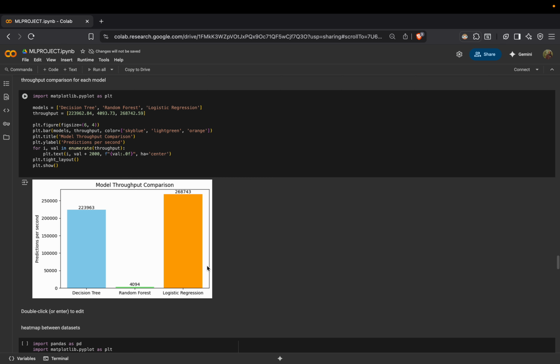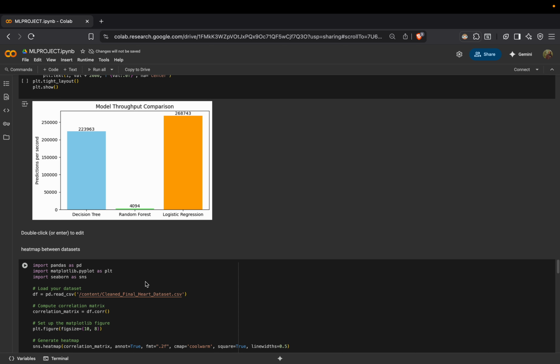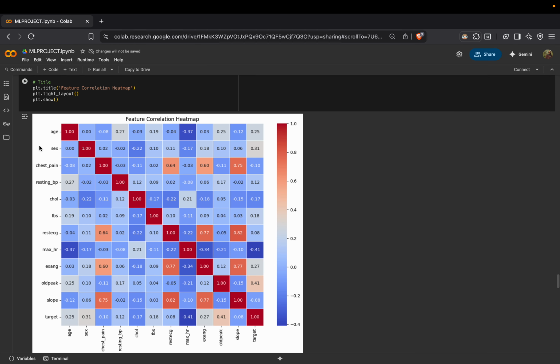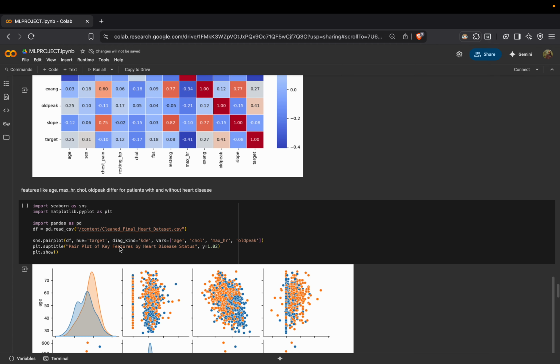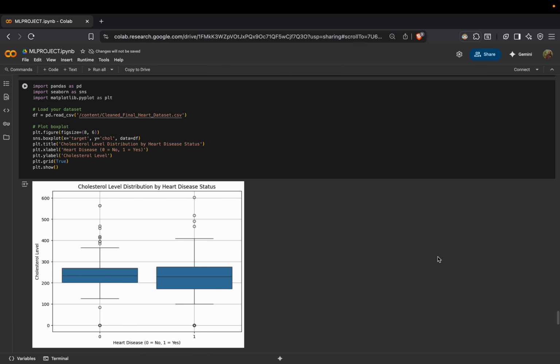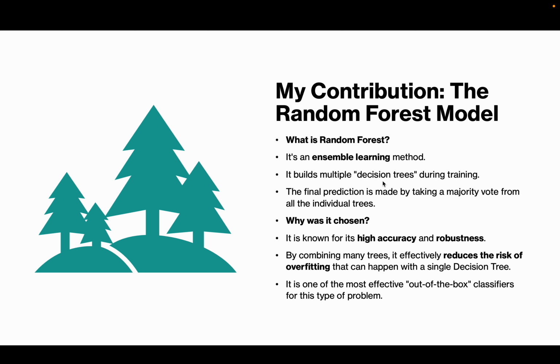And throughput comparison. Throughput is the number of predictions we get per second. As we can see, the throughput of decision tree and logistic regression is much higher compared to the random forest. Okay, so that's a comparison between all three models, and we can see the correlation heat map of all the rows, the cholesterol level distribution by heart disease, and heart disease count by chest pain type. And that's it. That's the live demonstration.